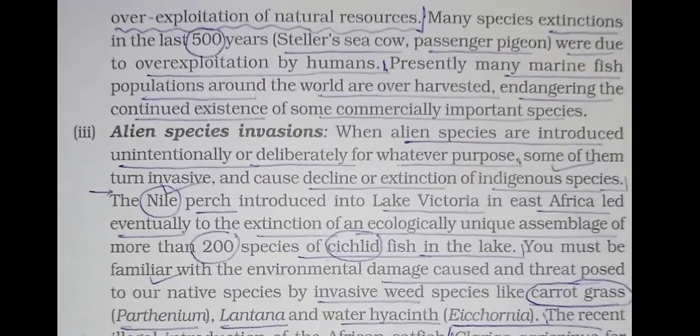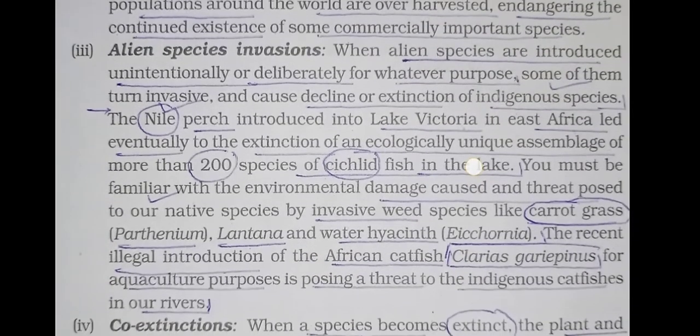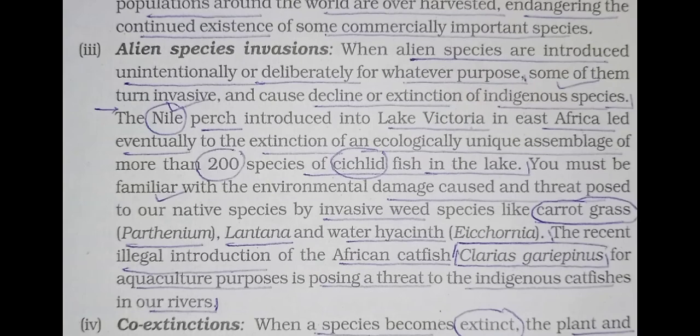Need turns into greed. Now see, the next sentence, we can say that in the last 500 years, Steller's sea cow and passenger pigeon were extinct because of over exploitation by humans. Presently, many marine fish populations around the world are over harvested, endangering the continued existence of some commercially important species. Okay, now see, next one, third reason, you know that the alien species invasions.